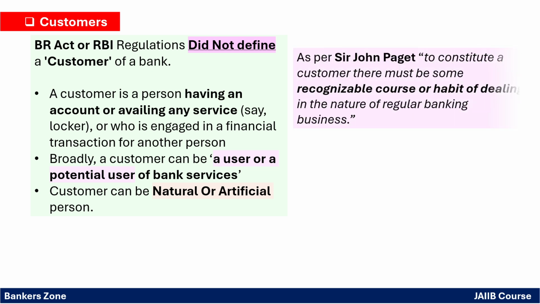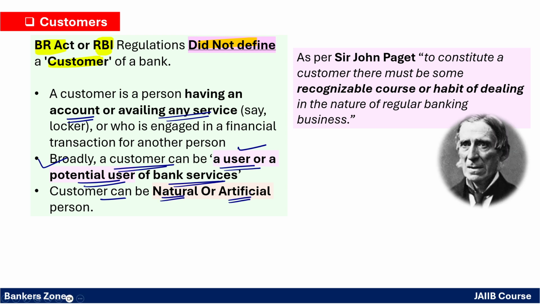Very, very important, remember here that neither the Banking Regulation Act nor the RBI Act or RBI regulations define the customer. That means there is no legal definition of customer, right? So simply we can say a person having an account can be the customer, a person using the service can be the customer, or a potential user of banking services can be the customer. Customers can be natural or artificial.